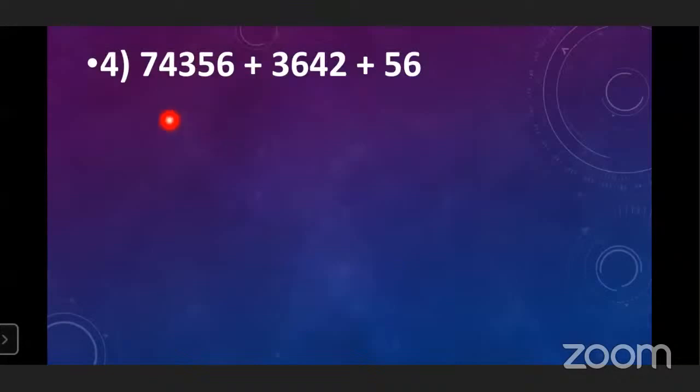So here also the same process. First of all, you have to see which number has more digits. The first number has more digits. How many digits are here? 5. And in the second number there are only 4 digits. And the third number has 2 digits. Okay. So what you have to do?